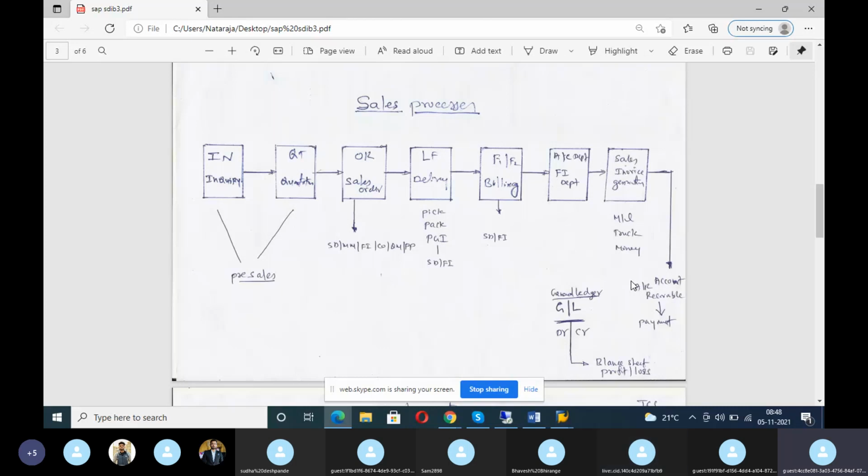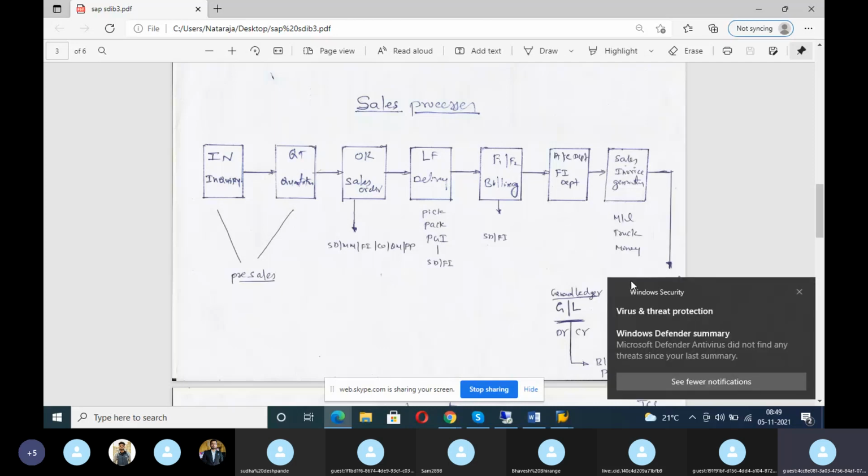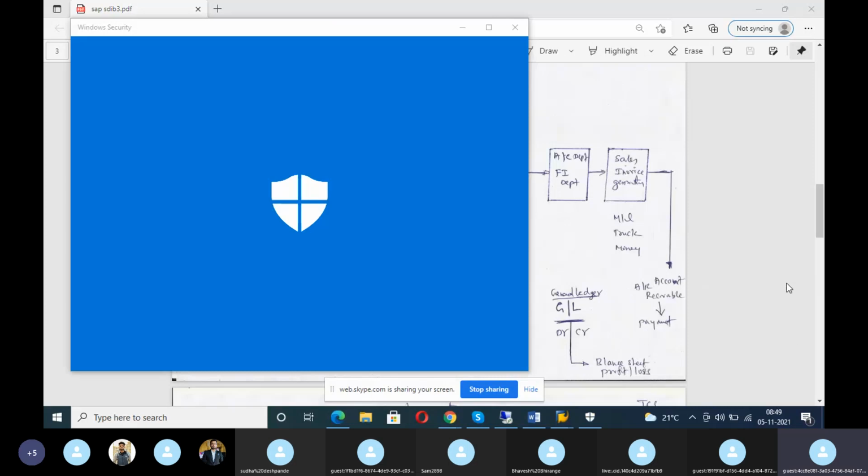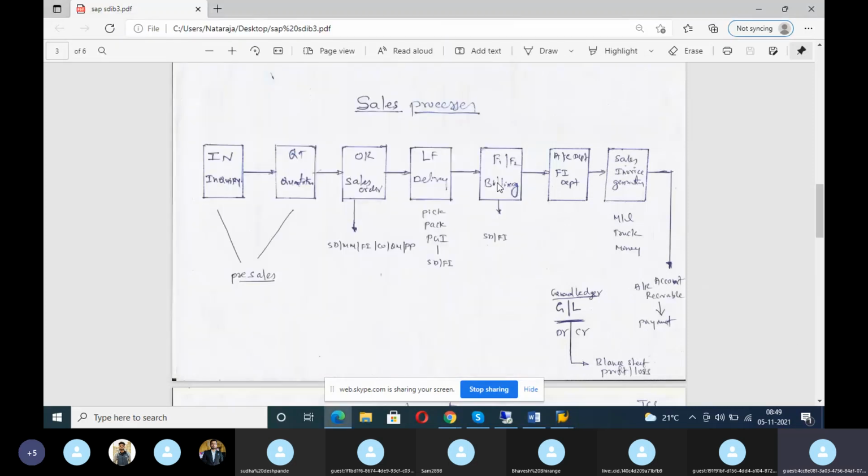See, these are all very important. Ultimately, consultant means what? Not only the implementation. Finally, when the client gives the money for implementation, they should get the final report. Then only it will be correct. So these are all very, very important. You should know this thoroughly. If you know this thoroughly, then everything is easy.